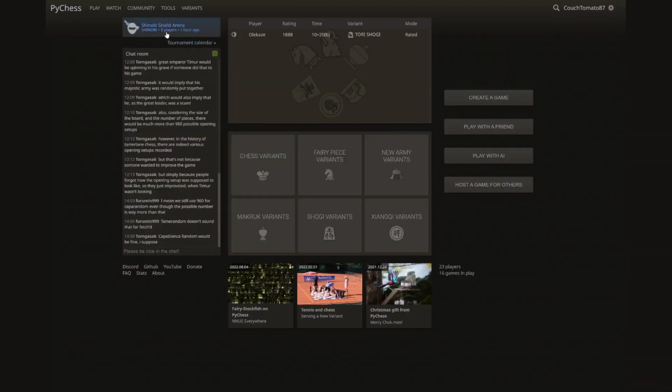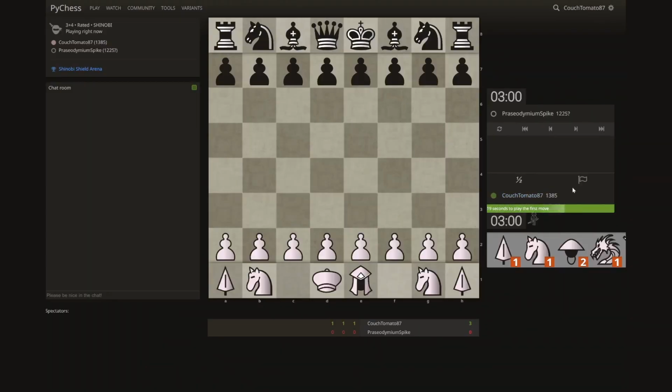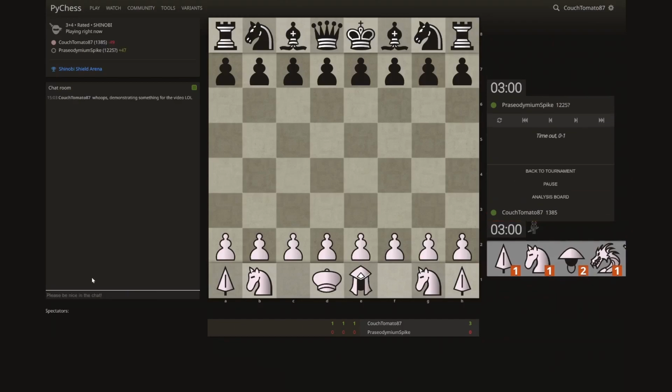So the next one is this Shinobi chess tournament. And here you can see the people that already signed up to join. So to click, oops, did not mean to do that. Well, I accidentally joined a game that I didn't mean to play, but anyways, when you're in the tournament, after you're done playing a game, you could go back to tournament to get a new game, or if you want to take a break, go back to pause.